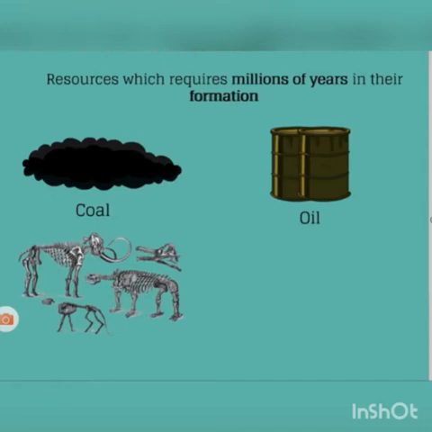For example, coal, petroleum, and natural gas are some examples. So this is how natural resources can be broadly categorized into renewable resources and non-renewable resources.